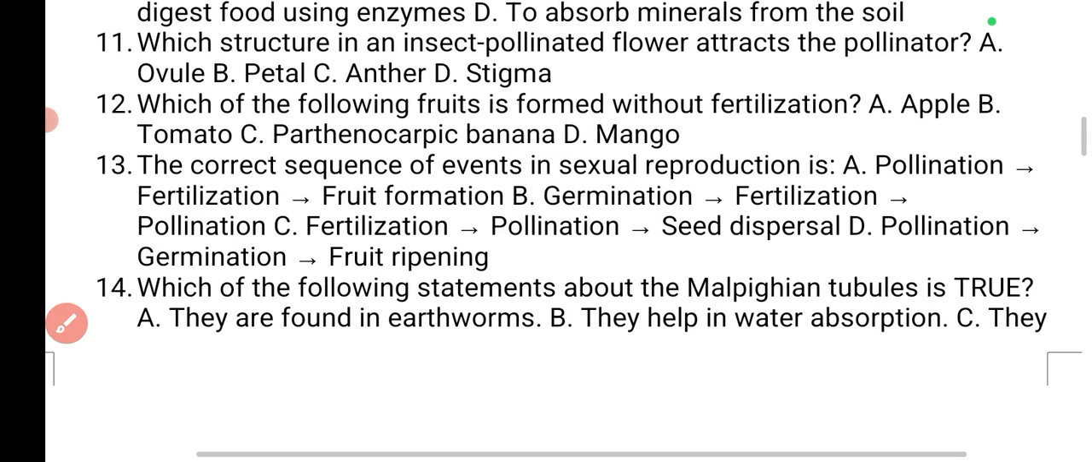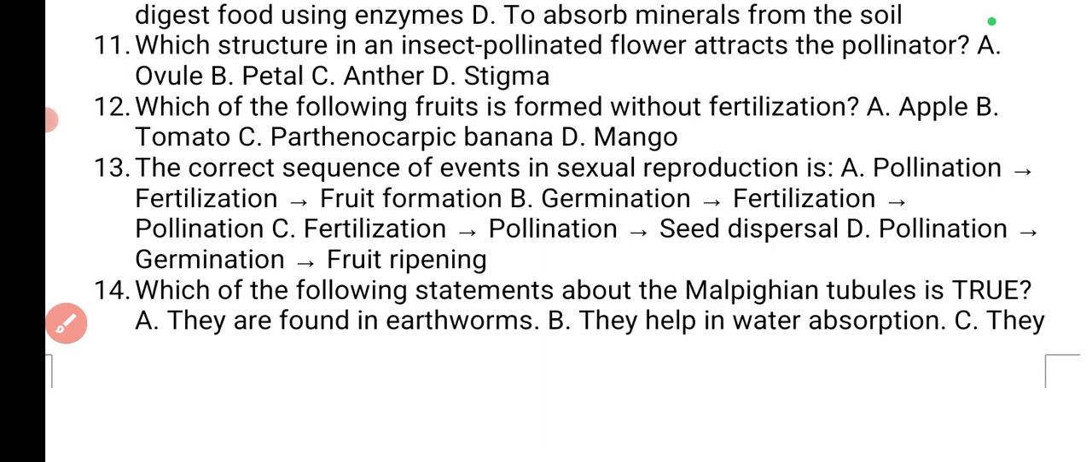Okay. The next one, the correct sequence of events in sexual reproduction is pollination, fertilization, fruit formation. So that is actually the answer. Option A is the answer, because that's the sequence of events in plants. Pollination first, then fertilization of the egg cell and the sperm nucleus, and then fruit formation by the ovary. Okay, so that's option A.